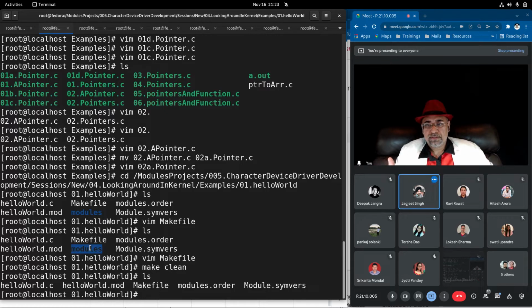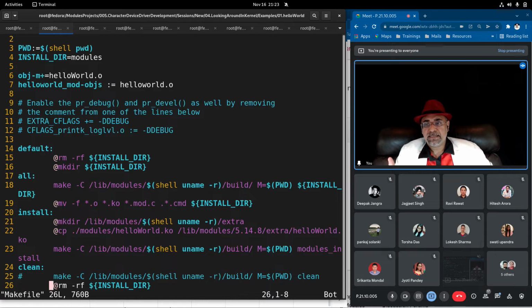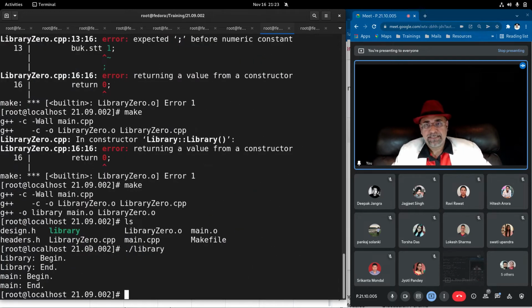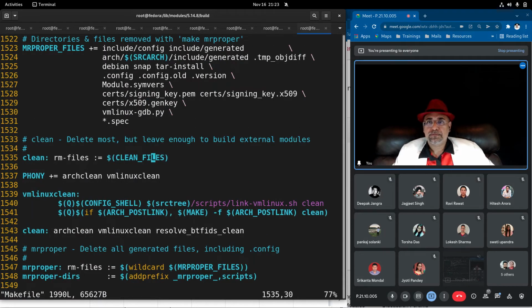This is gone because in make clean I have specified that I am going to remove the install directory. But what about the associated files? The associated files are still there, like the module hello world.mod, modules.order, modules.assembler, and all other files that were listed inside your clean files, the list of clean files.